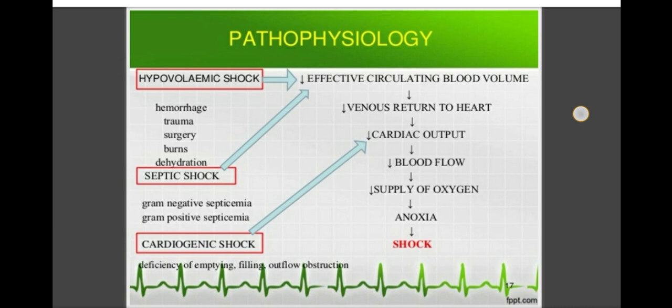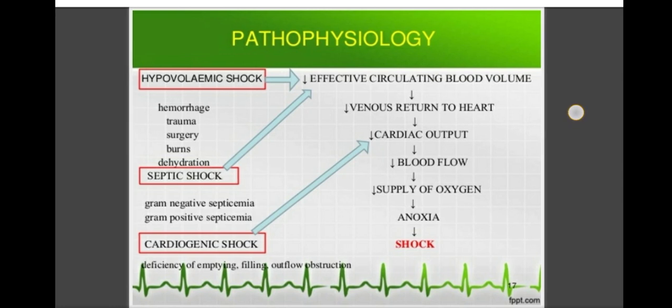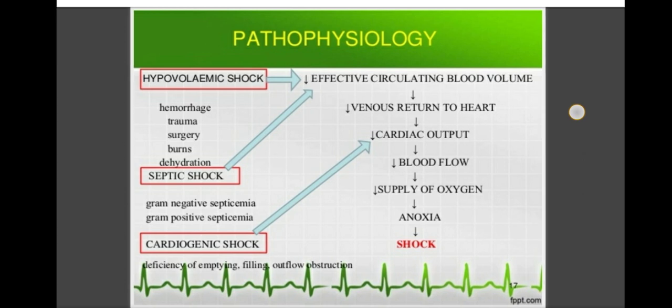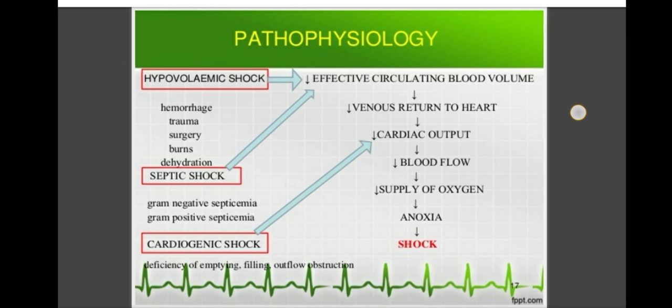When there is decreased blood flow to all the systems of the body, the supply of oxygen to the tissues or cells decreases. When there is a decrease in the oxygen supply to the cells, we call it anoxia, that is, reduced oxygen supply to the cells.